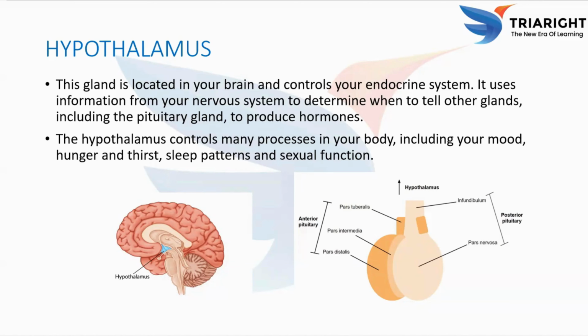So there are six hormones which are produced by the hypothalamus. What are the six hormones? The first one is TRH, thyrotropin releasing hormone, corticotropin releasing hormone CRH, and gonadotropin releasing hormone GnRH, growth hormone releasing hormone GHRH, somatostatin, dopamine. It is nothing but PIH, prolactin inhibiting hormone. And this is all about the hypothalamus.